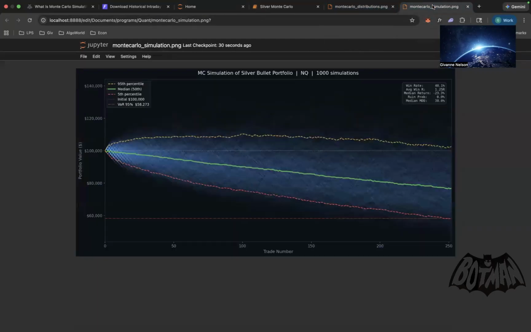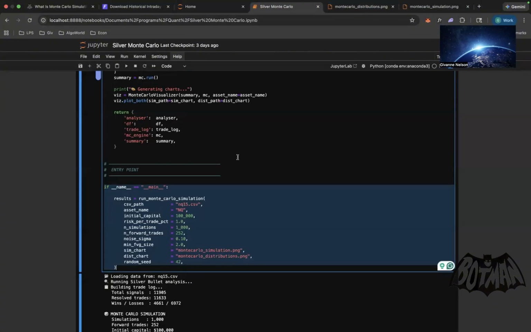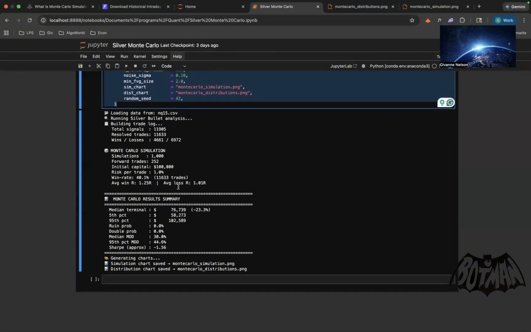So what should I start with first? Let me start with the simulation first. So this is the simulation. When you run this program, you're going to then get the stats here. So how did it do, generally speaking? I'm going to show you this, let you look at this first, and then we're going to see how it did, and then I'll tell you.